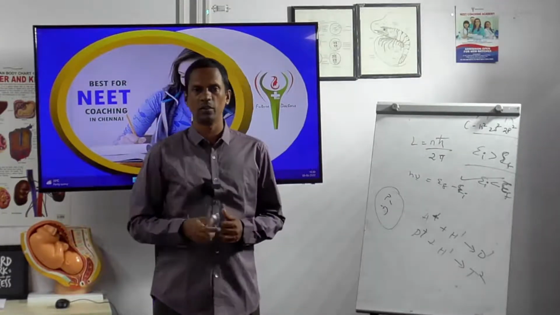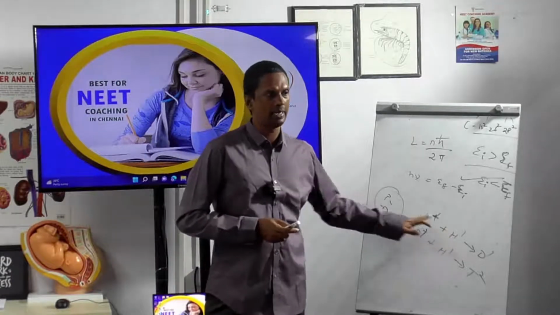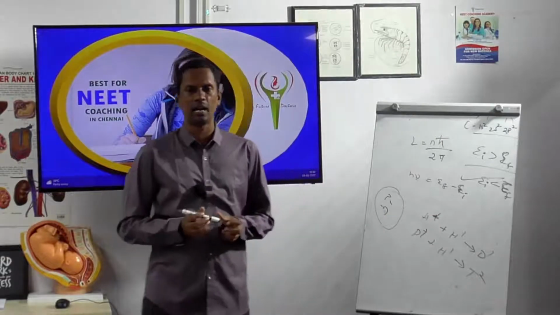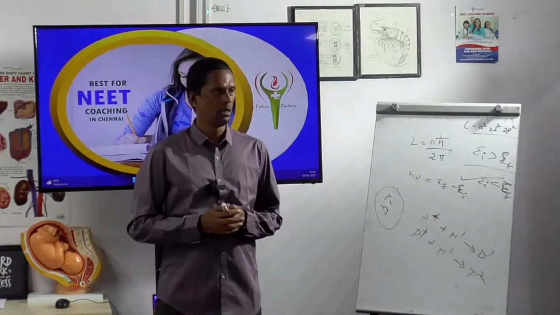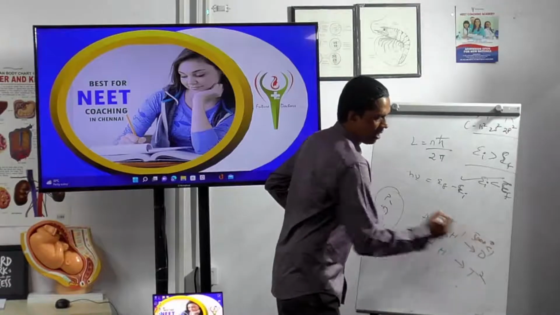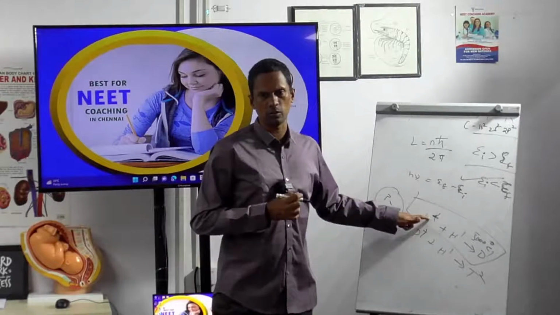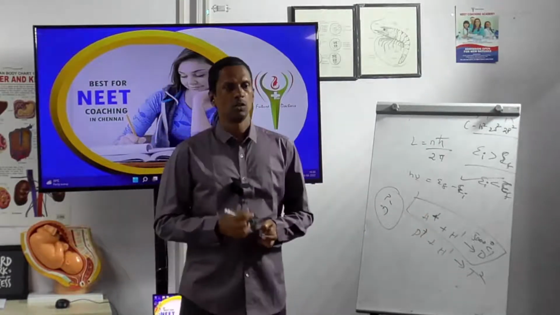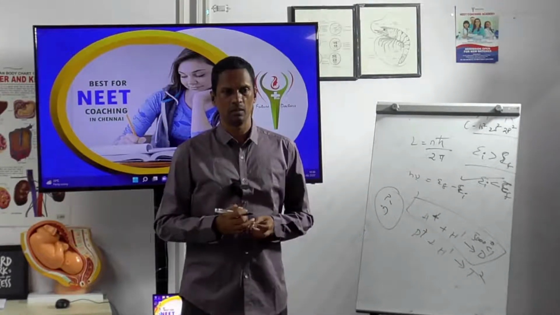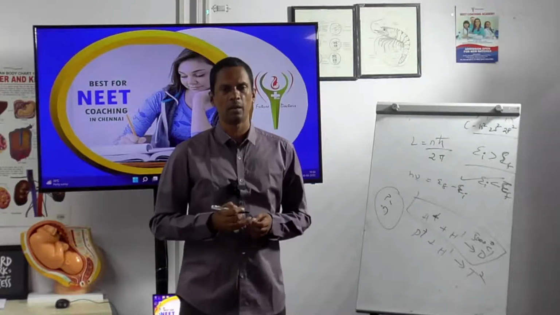Why do I have to use a nuclear fusion reaction? Because hydrogen should combine. At which temperature will hydrogen combine? Almost 5000, 6000 degrees. Only at that temperature will hydrogen combine. This process is going on in the sun. So binding energy will be higher for the smallest nuclei.